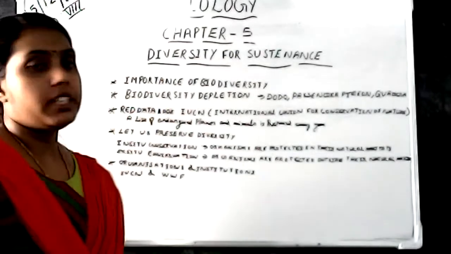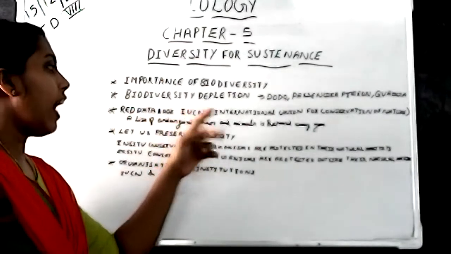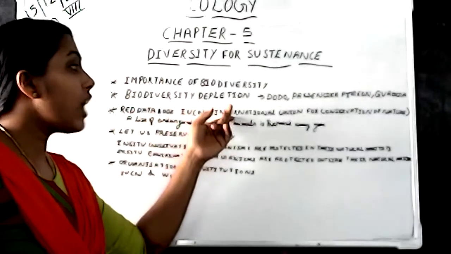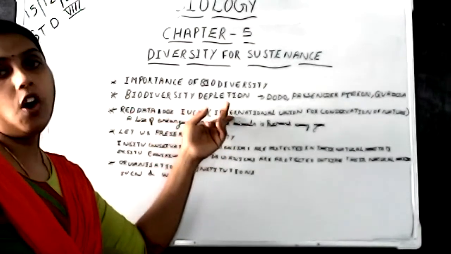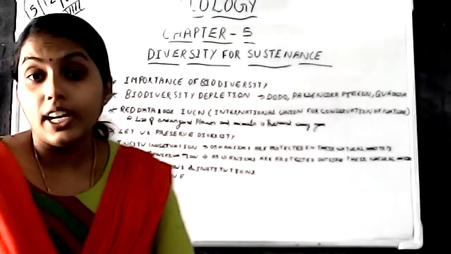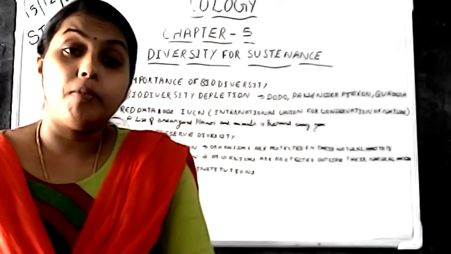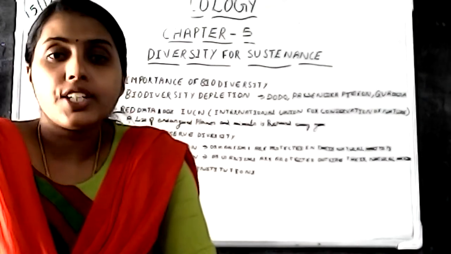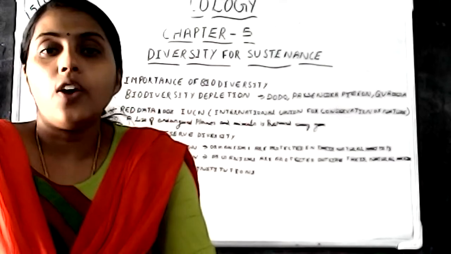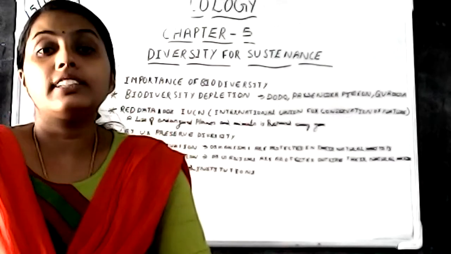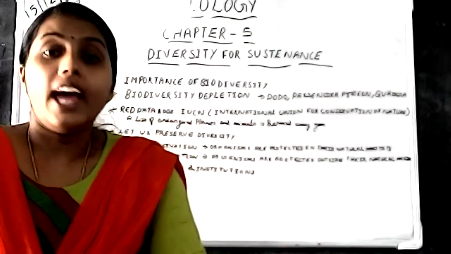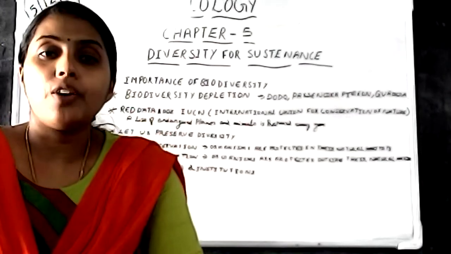Next about the red data book. Red data book means under the IUCN. IUCN means International Union for Conservation of Nature. Okay, so study the full form of IUCN, International Union for Conservation of Nature. So it's an organization for the protection of nature.